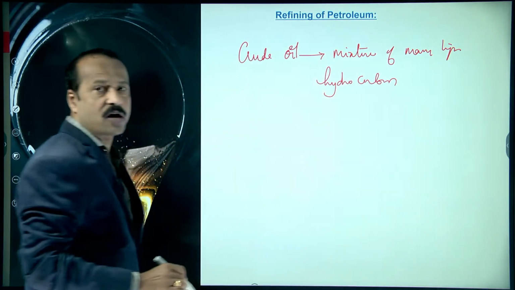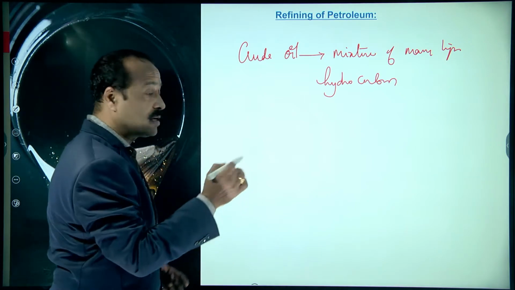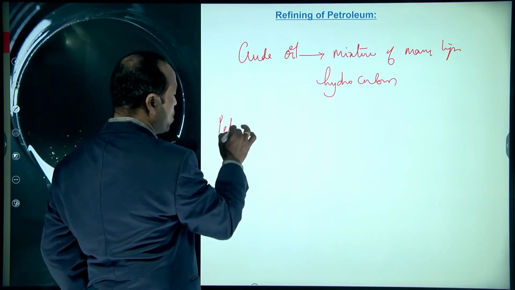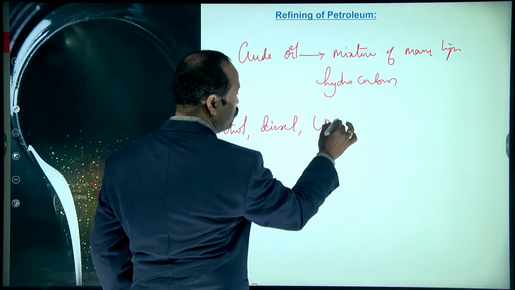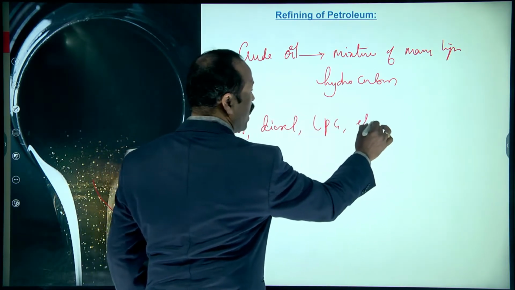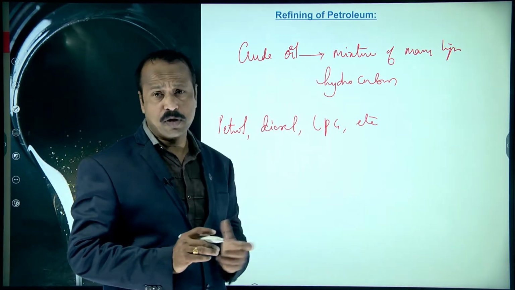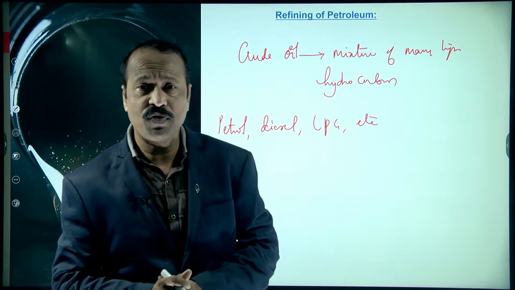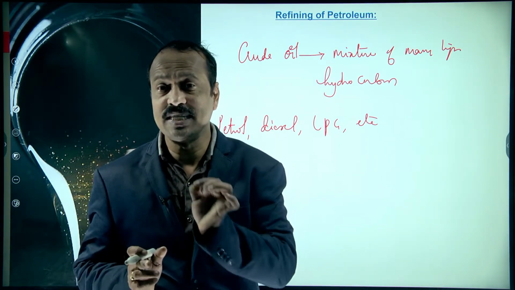So these hydrocarbons are refined, which means they are separated. On separating, we can get so many things like petrol, diesel, LPG, and many more when we refine the petroleum. But what is refining? How is refining done? Students, refining is done by using fractional distillation.